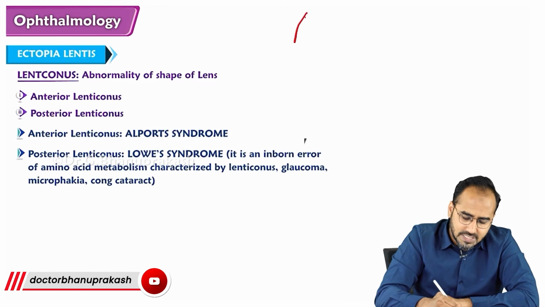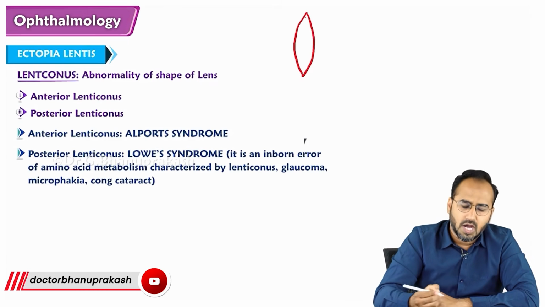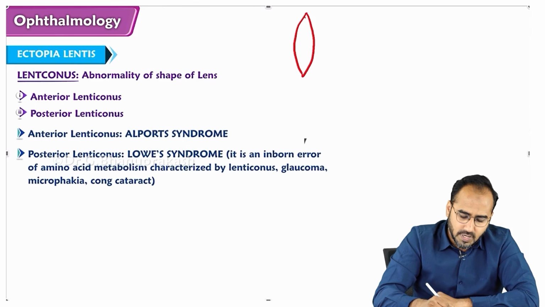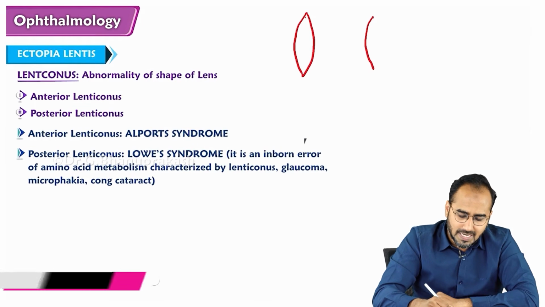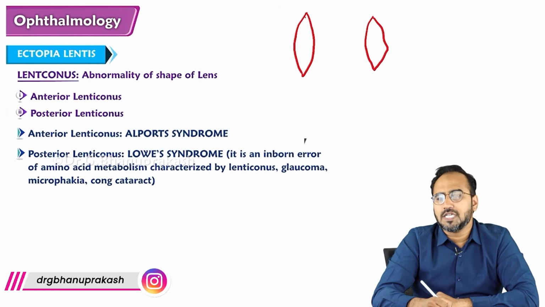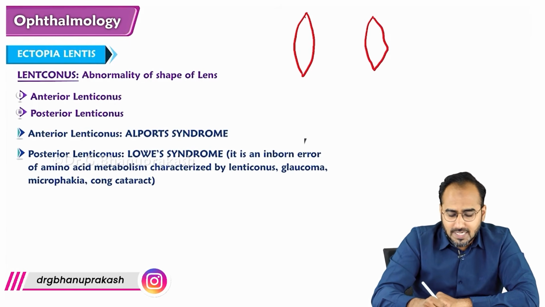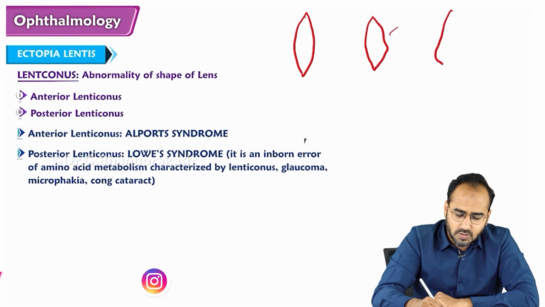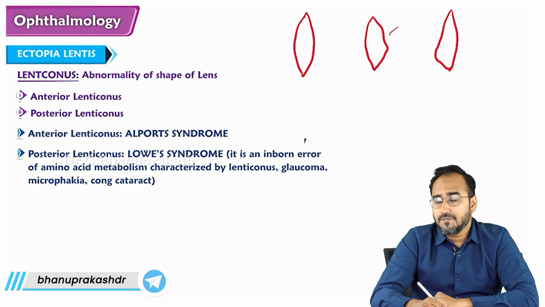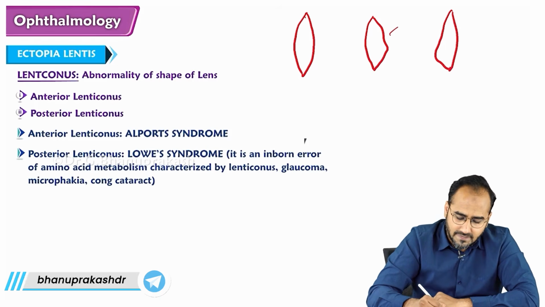Normally, this is the shape of the lens, right? We are discussing lenticonus. Lenticonus means a conical shaped lens. It could be anterior lenticonus like this, or posterior lenticonus like this. A conical shaped lens on the anterior side or the posterior side.